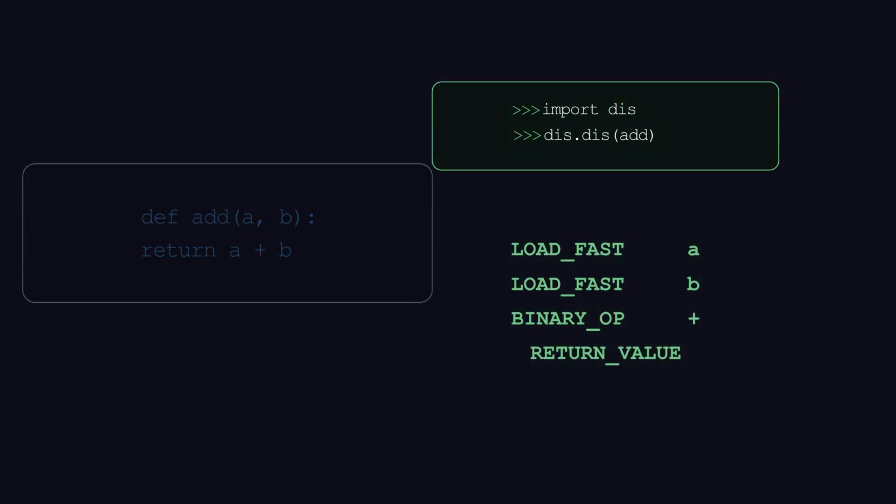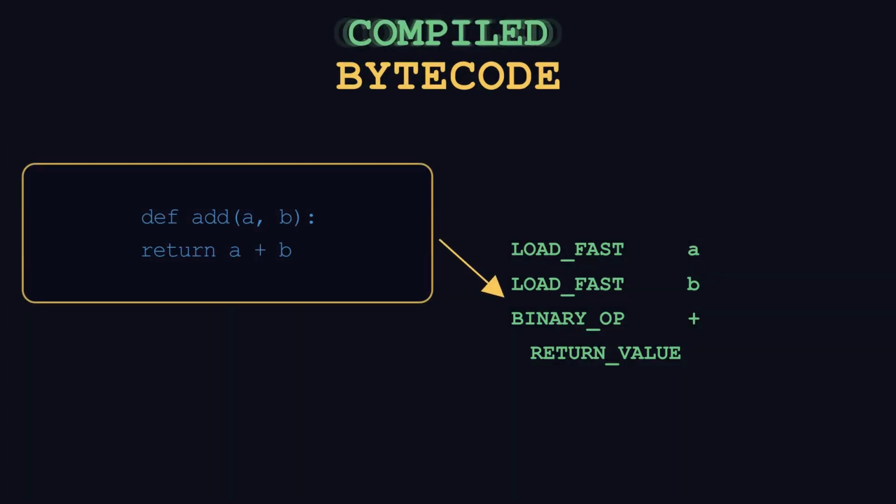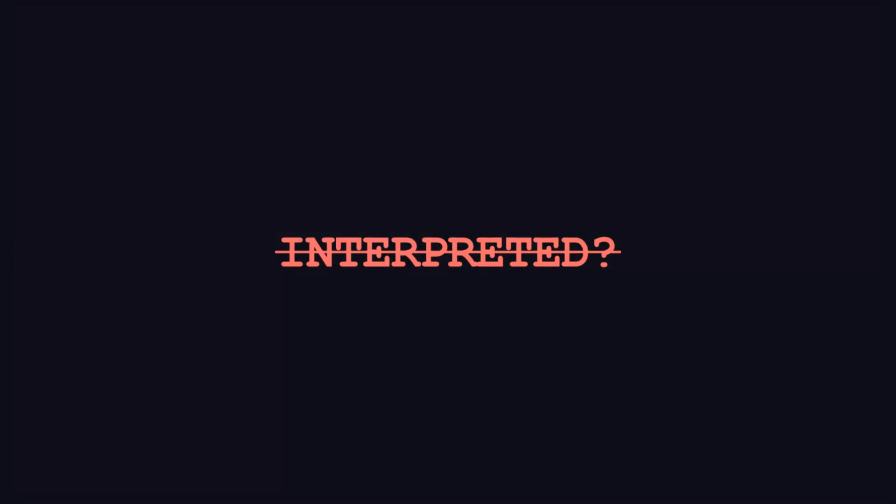Load fast, binary op, return value. That's bytecode, compiled bytecode. Python's compiler turned your function into a sequence of low-level instructions before it ever ran a single line. Still think Python is interpreted?